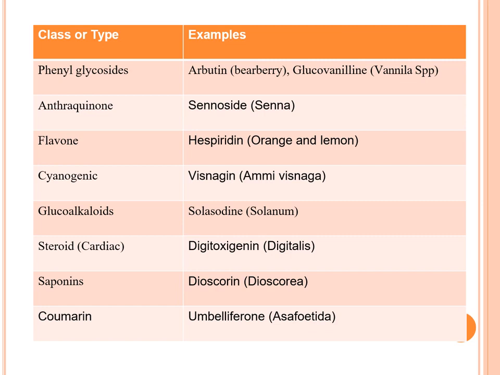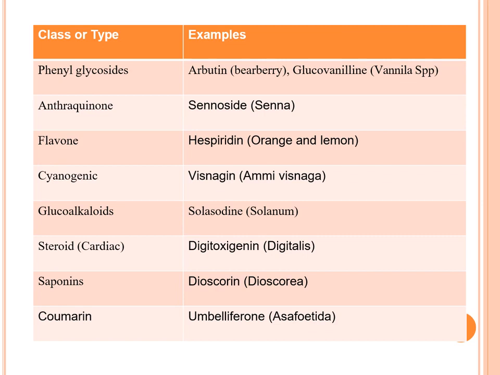Then anthraquinone glycosides we will get from sennosides, that is from senna leaves or pods. Then flavones, we will get hesperidin, that is from orange and lemon, and hesperidin is a flavone type of glycoside. Then cyanogenic glycoside, Vishnaga, visnagin, from Vishnaga we will get these glycosides.